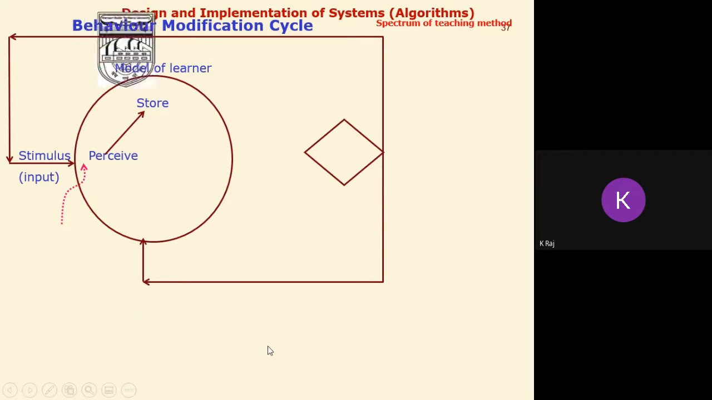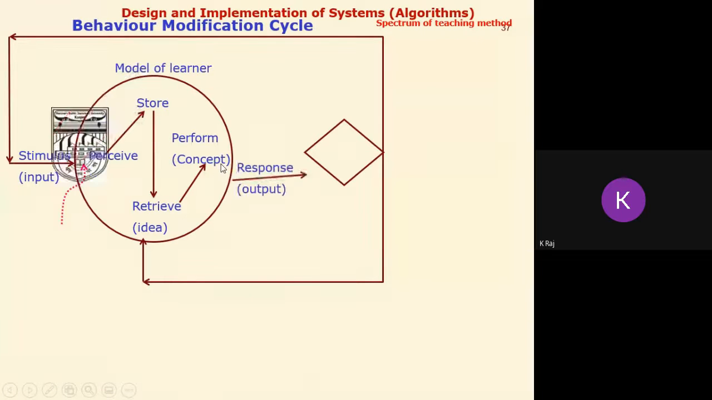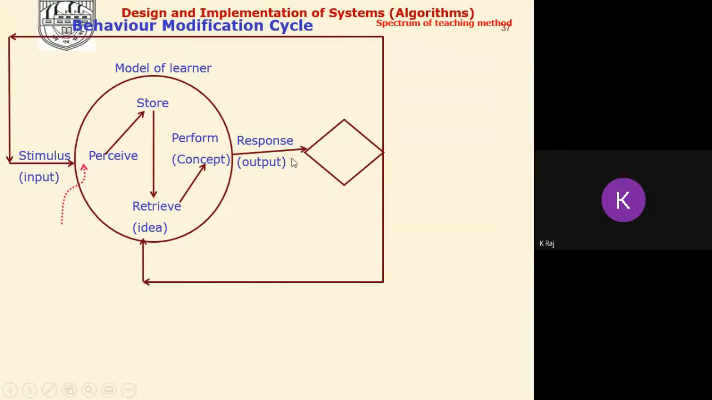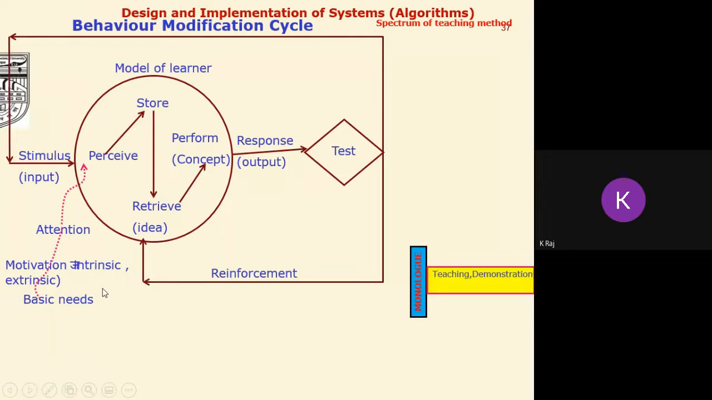Why are we conducting the FDPs and webinar? Naturally, our purpose is the behavior modification cycle. During the behavior modification cycle, we have to consider the different stimuli from society. We have to perceive them and store them, so that we can retrieve them at the time of requirement, and then we can perform as per our requirement. Whatever the output is, it has to be analyzed whether it is as per requirement or not. If not, then there is a need for reinforcement, and for that purpose attention is required, and attention requires motivation, internal or external, that depends upon the basic needs.